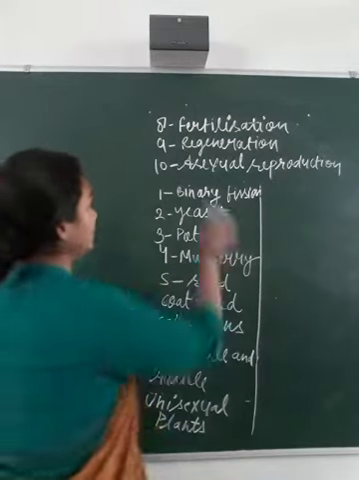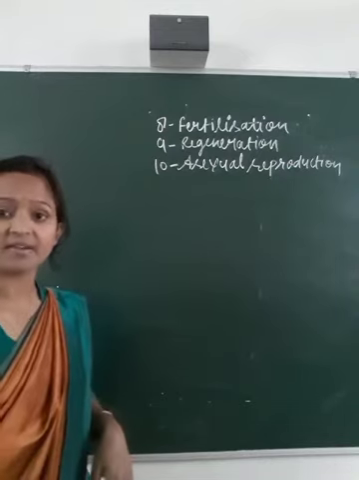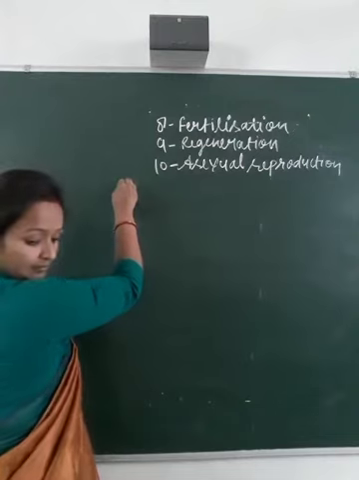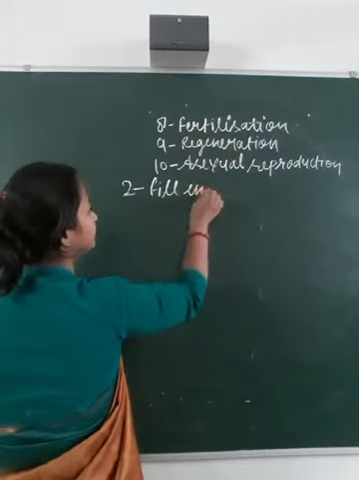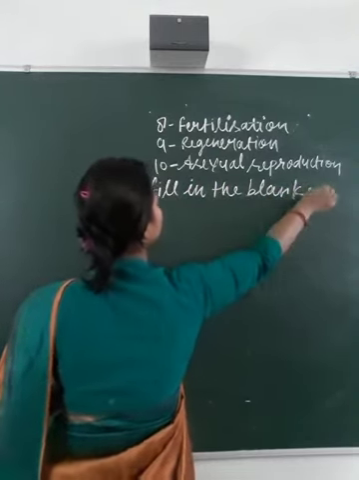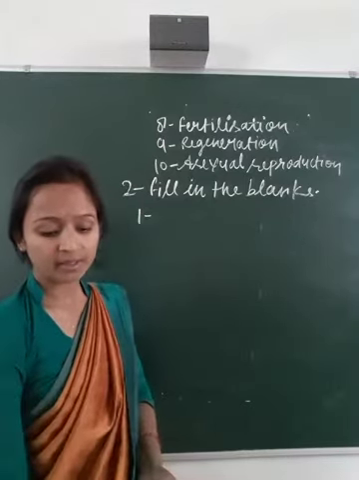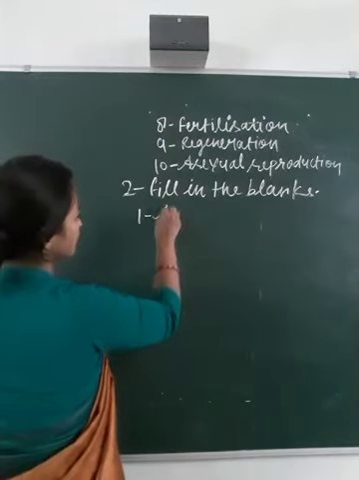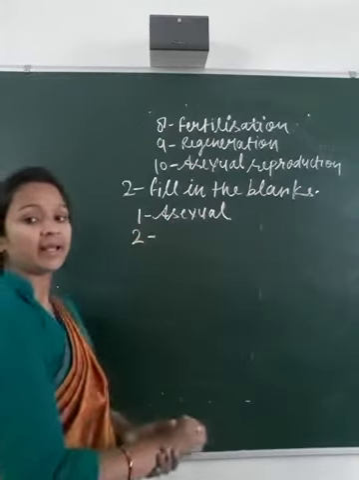Now come to the second one, fill in the blanks. First one, budding is a kind of asexual reproduction. First one is asexual.